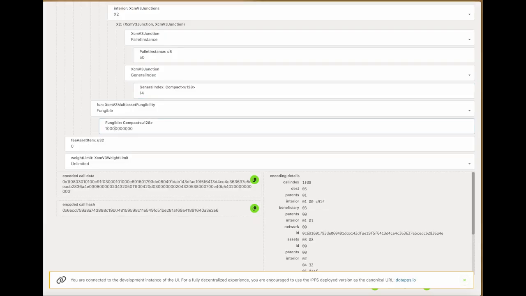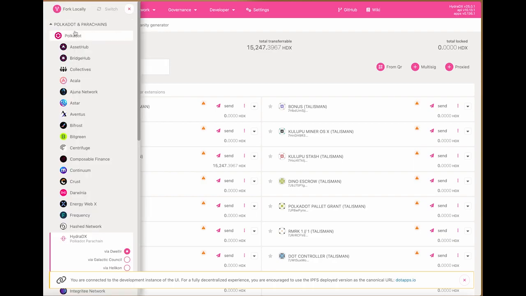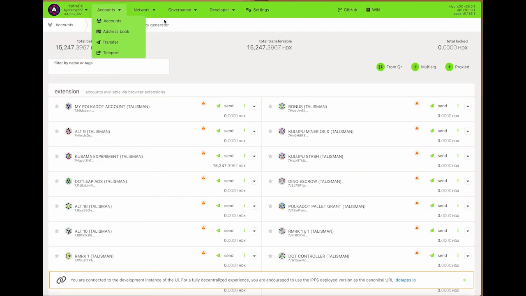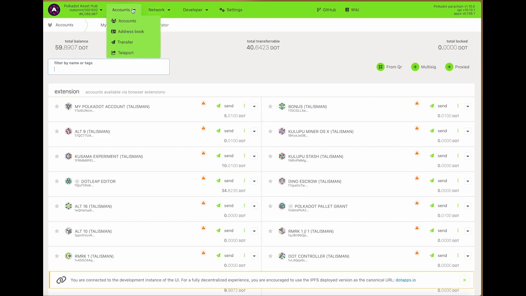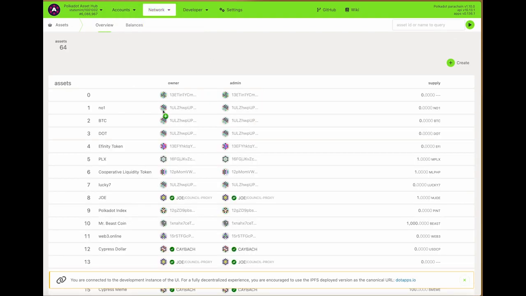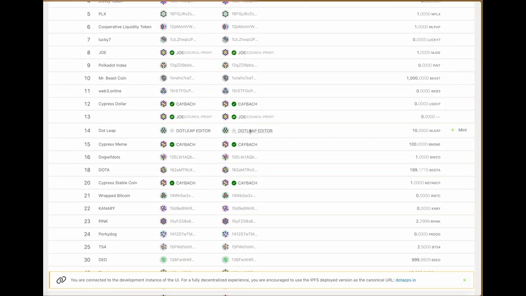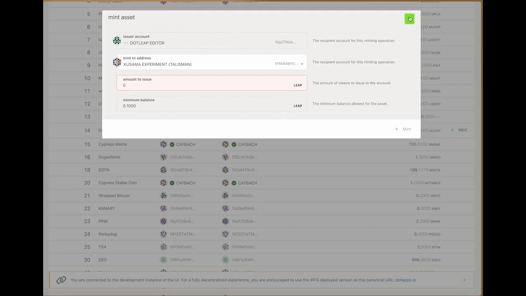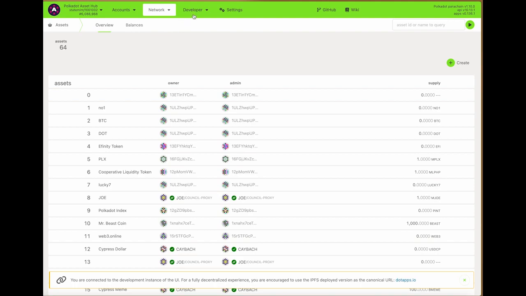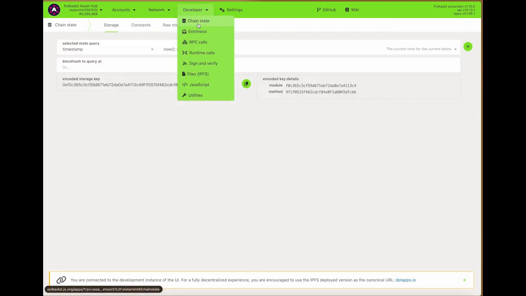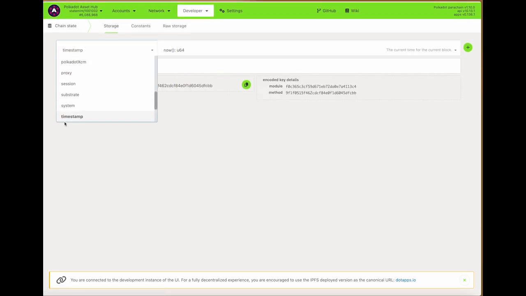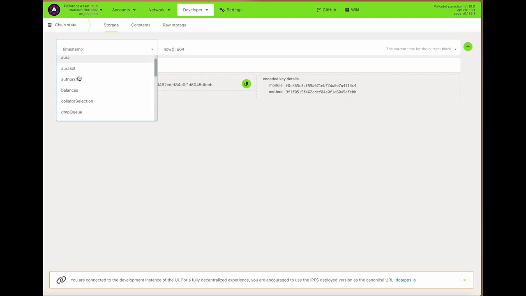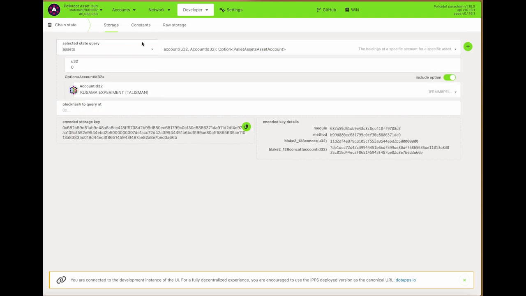I don't remember how many decimals a leap has. Let me check. If we go to assets and check .leap, naturally there's no information here, so we have to check chain state. I think I put it 18, but I'm not sure.